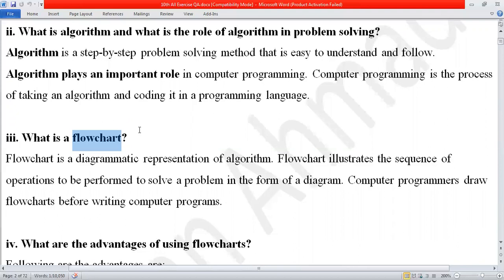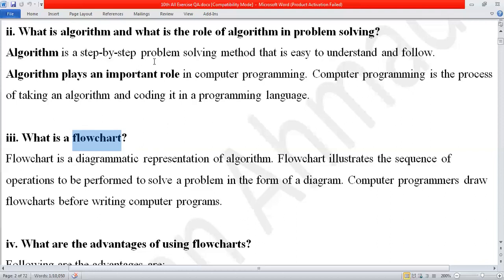Diagrammatic representation of algorithm is called flowchart. Let's say a person, I told you the example in the previous question over here in the algorithm. If a person doesn't understand your step, then what will you do? So you will make the diagram for him. Obviously, you will draw some kind of drawing to reach a particular place. So this one is called the flowchart. So coming to the point, flowchart is a diagrammatic representation of algorithm.